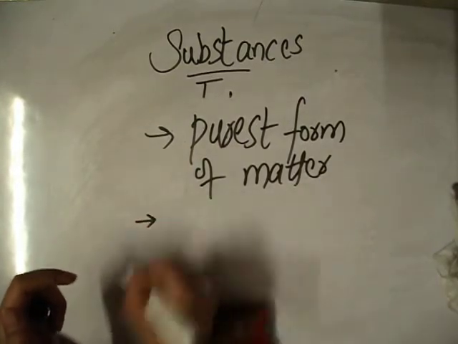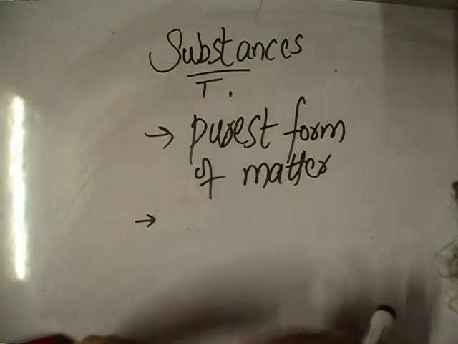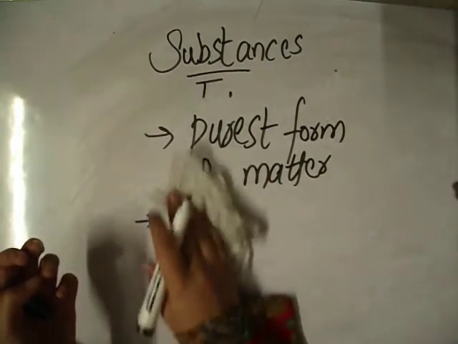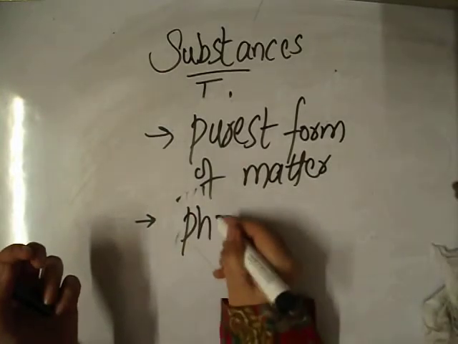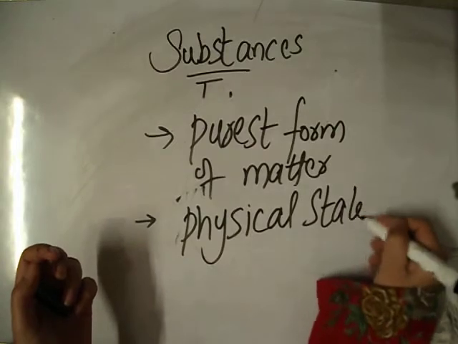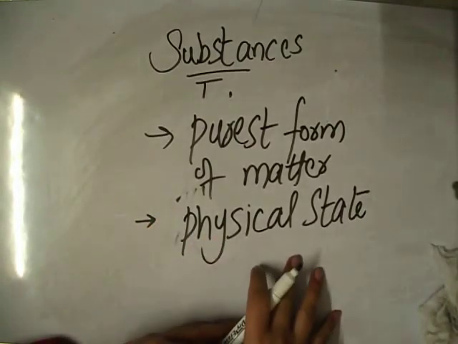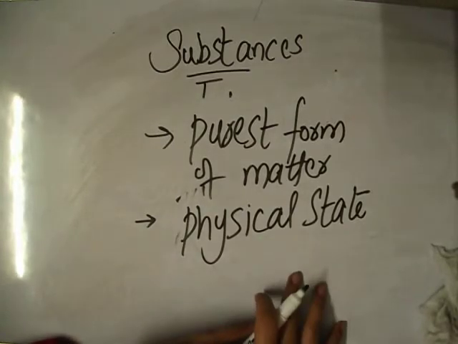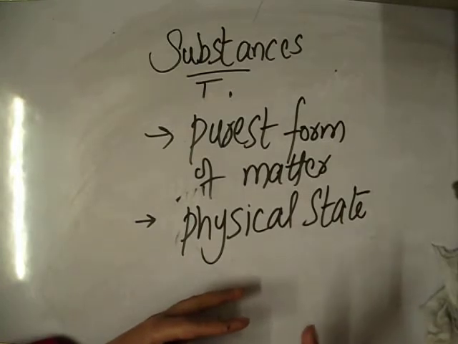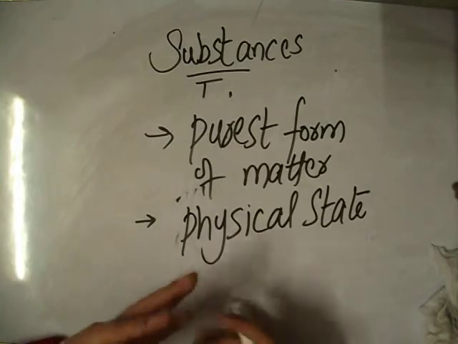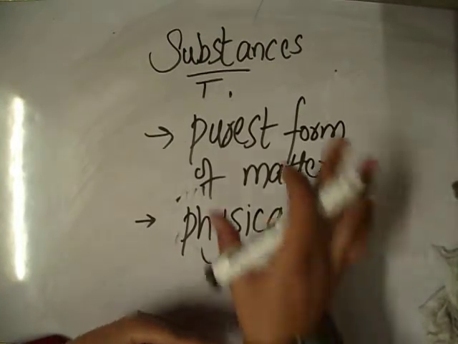The second thing which we can say about a substance is that its physical state remains the same under a particular specific condition. Suppose water is ice at 0 degrees Celsius, so that is a substance. In that particular situation, that material, that matter, doesn't change its physical state, and is known as a substance.